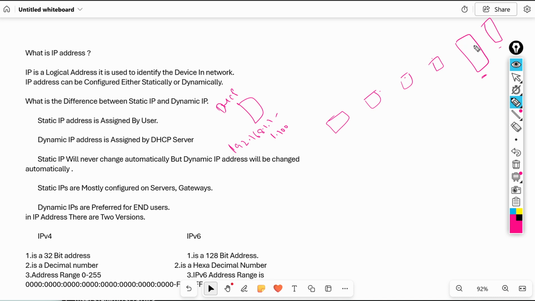Understand? This is the difference between static IP and dynamic IP. So static IPs are always assigned on servers. Dynamic IPs are always assigned on end users. End user means employees. Remember this point. This is about static IP and dynamic IP.